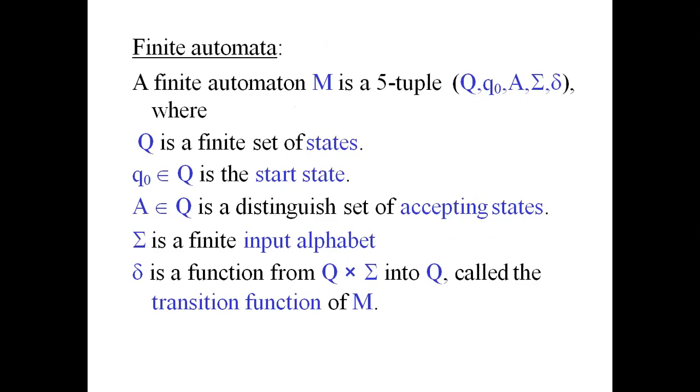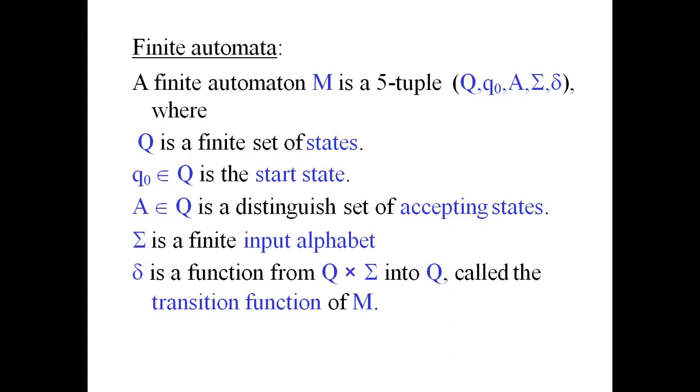A finite automaton, as I said, has 5 tuples: Q, q naught, A, sigma, and delta. Q is a finite set of states. It can be q1, q2, q3, q4, q5, depending on the number of characters in the input string. And q0 belongs to Q, that is, q0 is the start state, and q0 belongs to Q as Q is a finite set of states. And A, a subset of Q, is a distinguished set of accepting states.